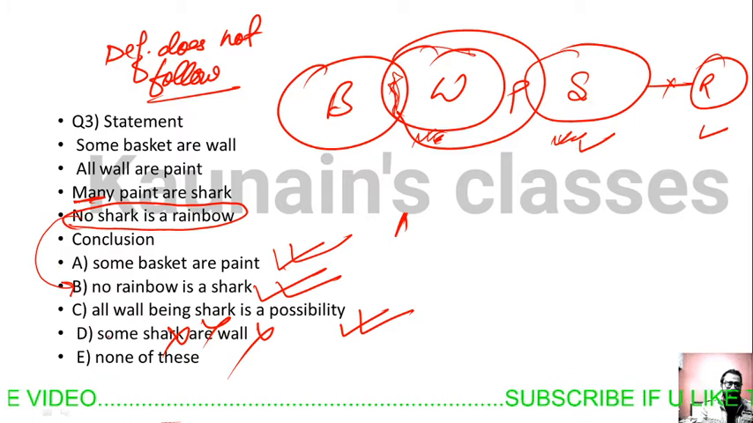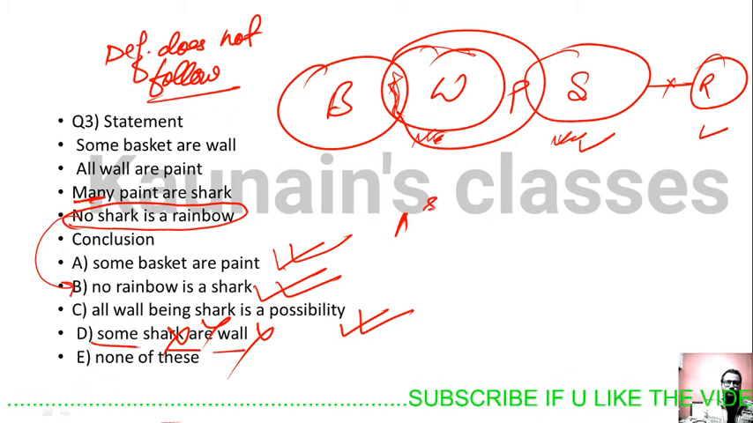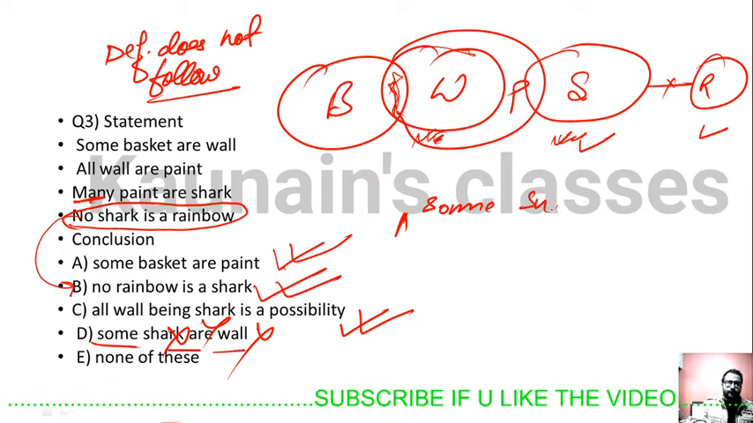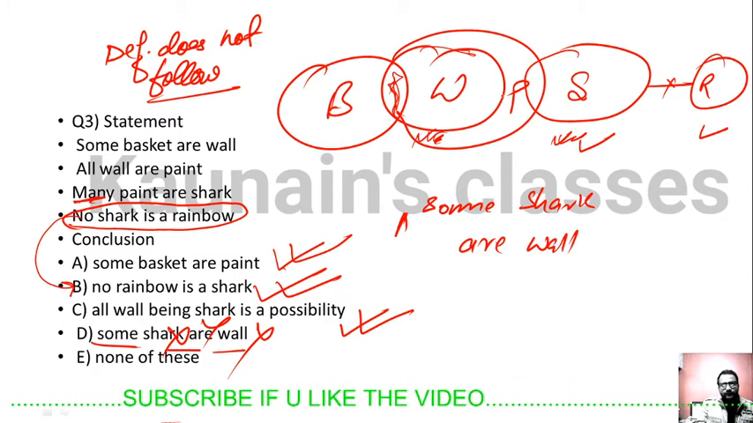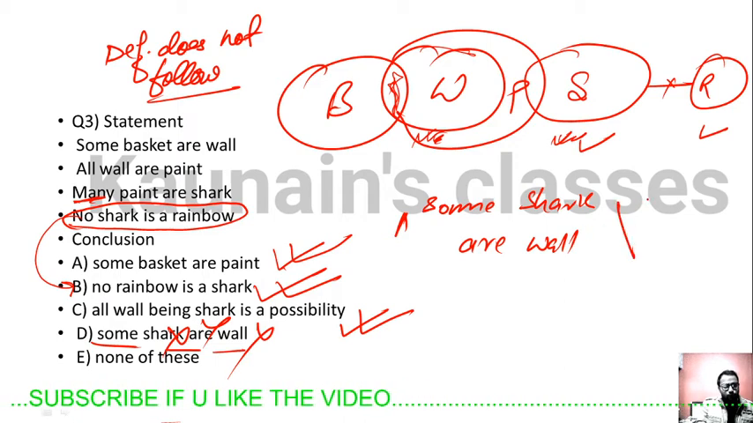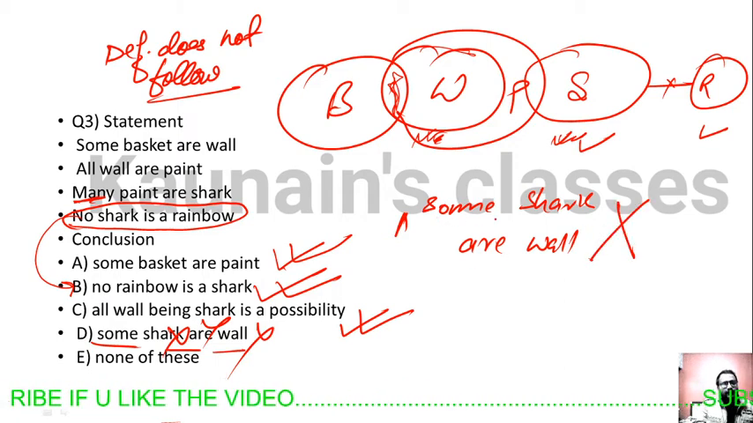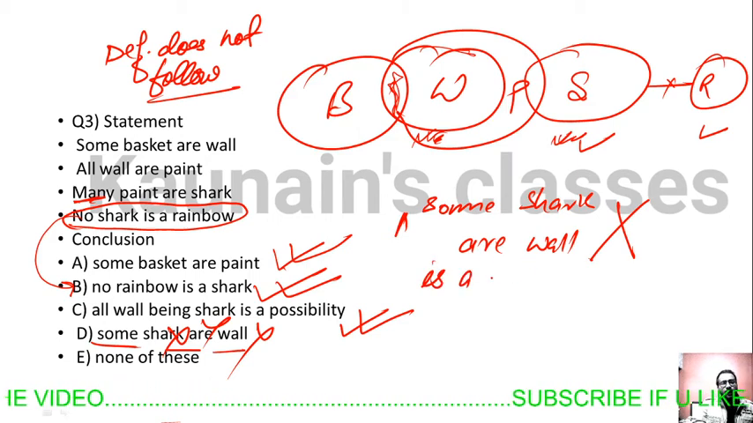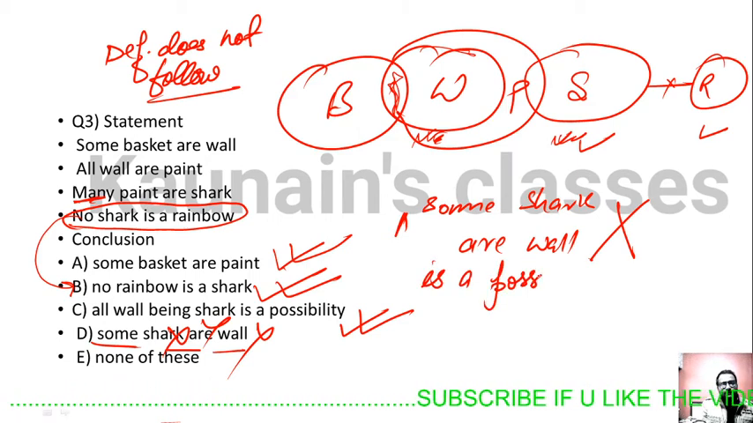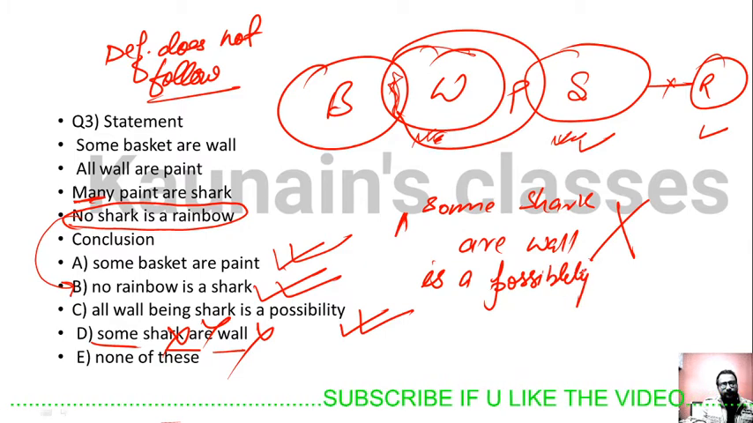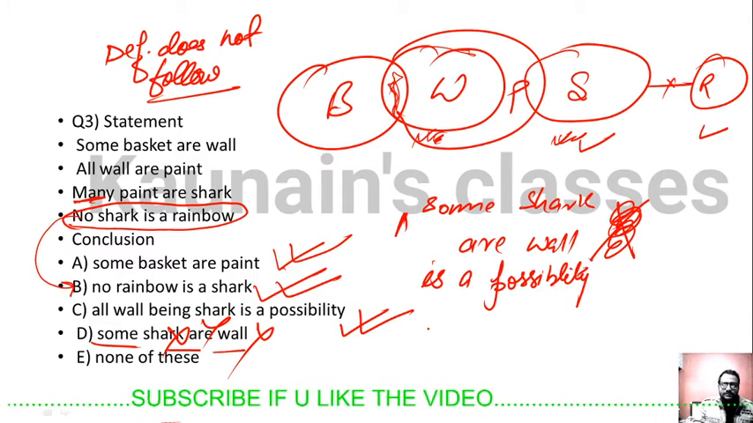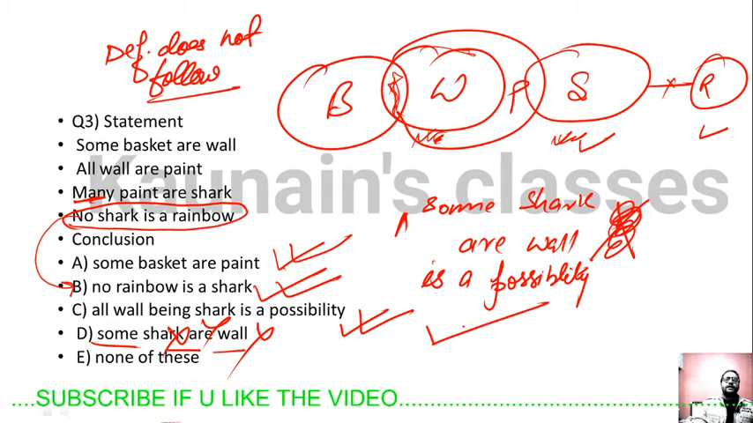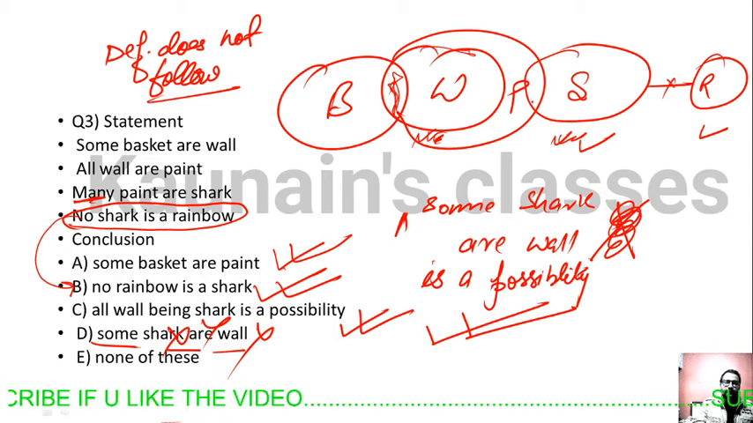Okay, our statement is some shark are wall. Look, wall is here, shark is here, the definite conclusion is wrong. But if we write like this, some shark are wall is a possibility. Now tell me, is this statement correct or wrong? This statement is correct.